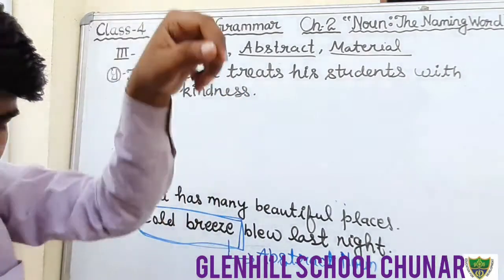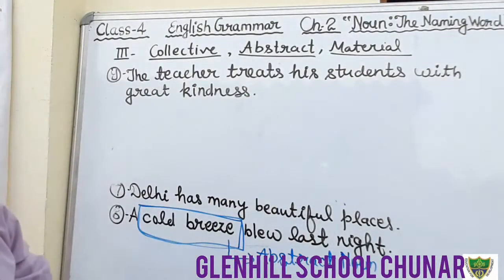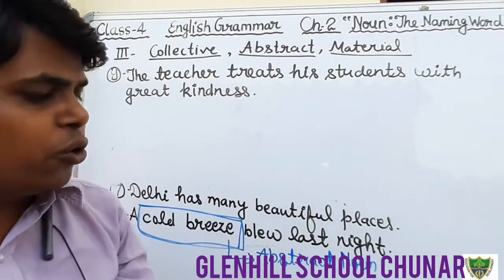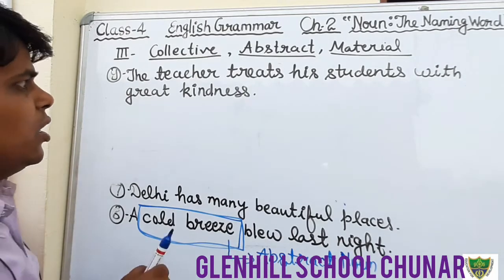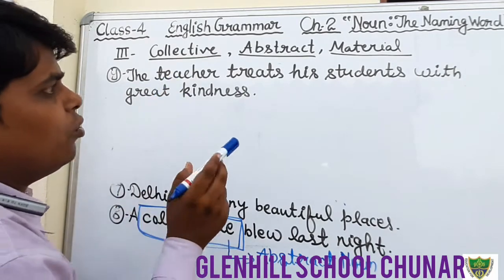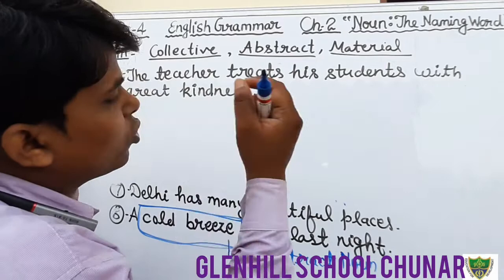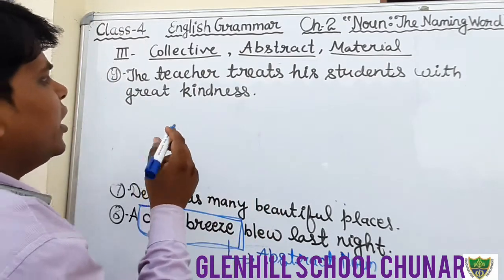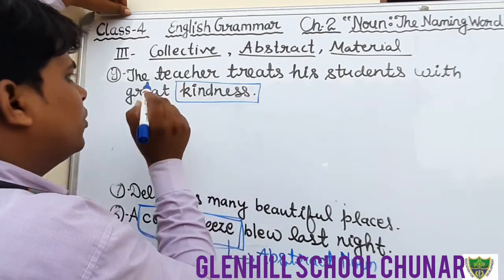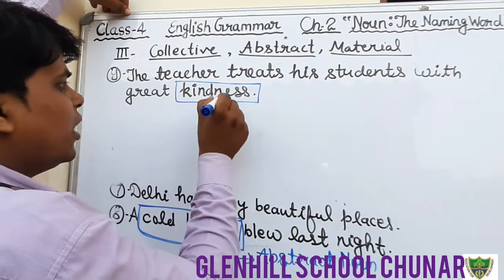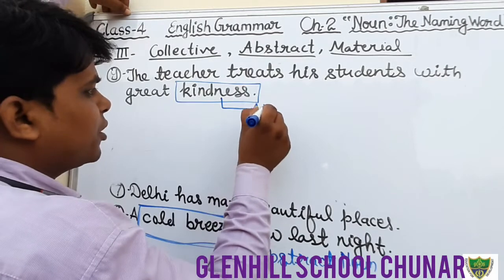Okay student, this is the sentence: The teacher treats his students with great kindness. In this sentence, teacher is a common noun and students is also a common noun, and in great kindness, kindness is an abstract noun.